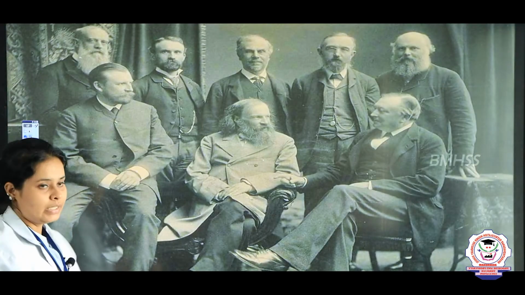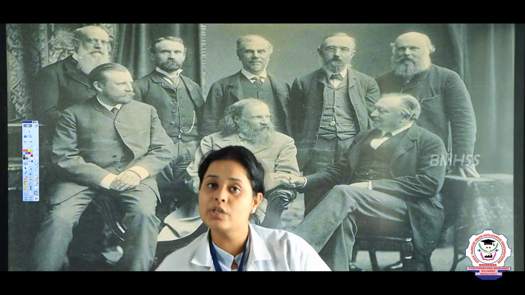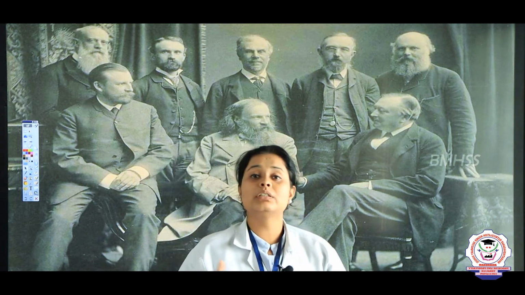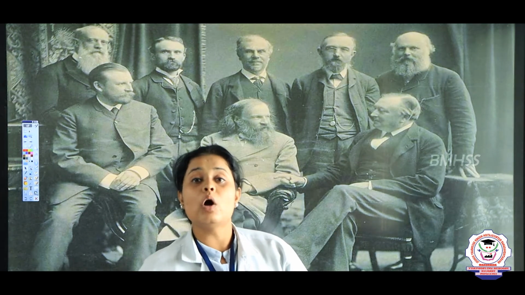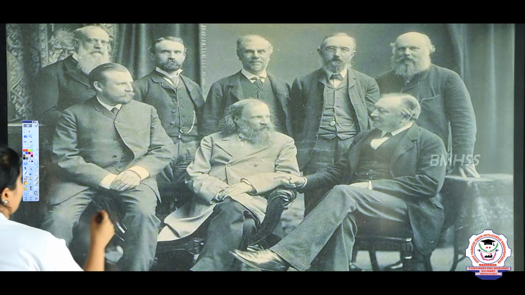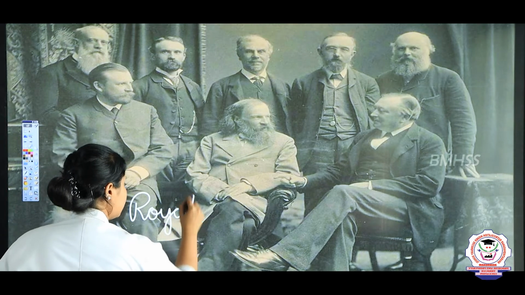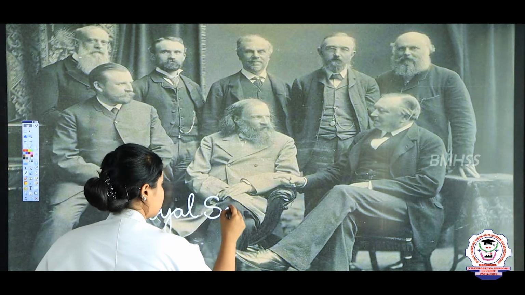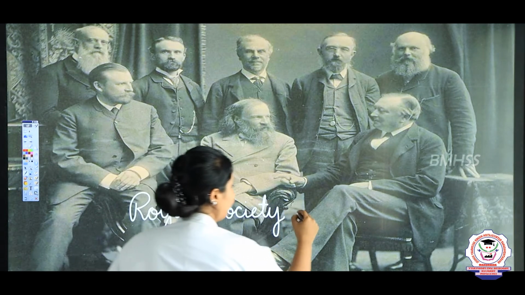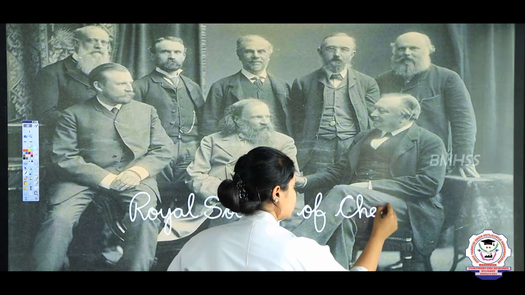Now, you see here, these are the group of people who are the reason behind why we are studying chemistry or the periodic table. Many years ago, there was a society meeting. That society meeting of all the chemists is known as the Royal Society of Chemistry meeting.